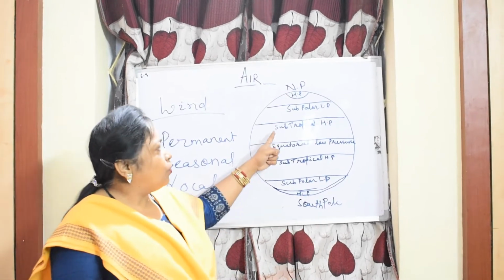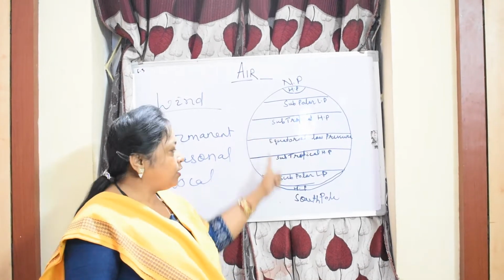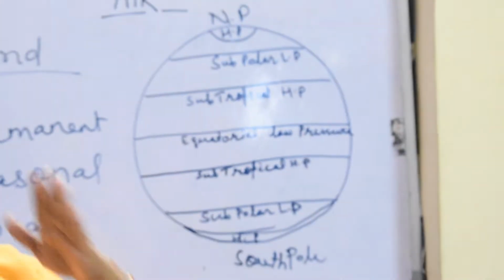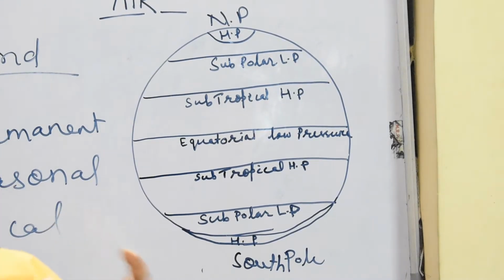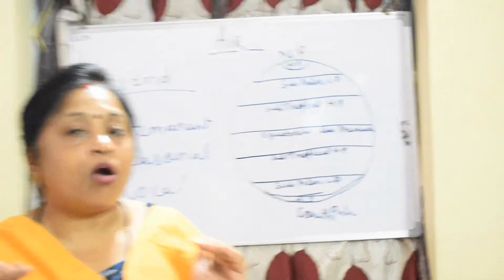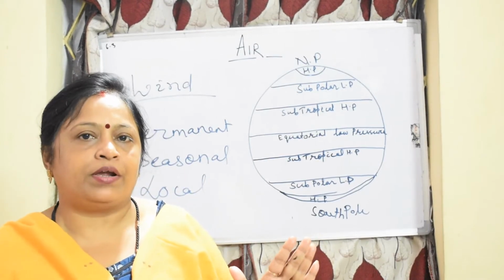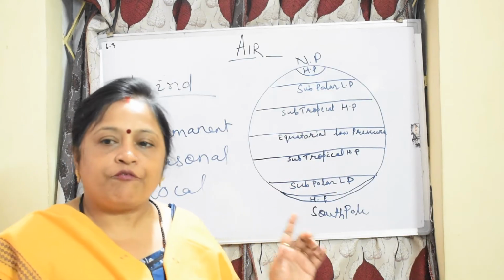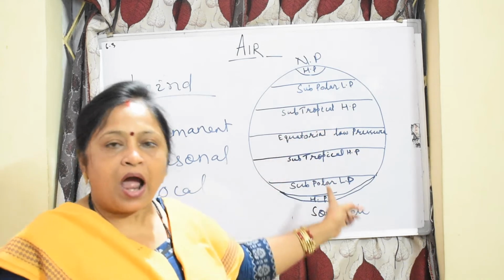Second thing, we'll go to the subtropical high pressure belt. There is a subtropical high pressure belt in the northern area and one in the southern area, and these areas are beyond the Tropic of Cancer and Tropic of Capricorn. It lies within the temperate zone. As we know, temperate zone means moderate temperature. The temperature is not as high as the equatorial area or torrid zone. In the temperate zone, temperature is less, and for that reason there is also a high pressure belt, the subtropical high pressure belt.